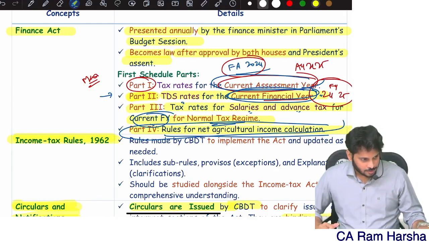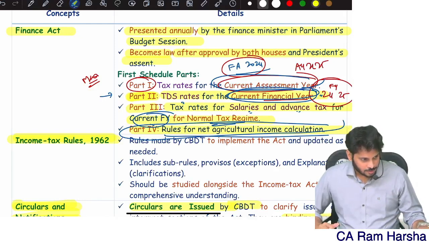For example, under the default tax regime, I have 15 lakhs income. Under the optional tax regime, I also have 15 lakhs income. Let us assume for the time being, as an example, that my income is 15 lakhs in both cases. Generally, income will not be the same under the default and optional tax regimes; it will be different most of the times. In very rare cases it will be the same.